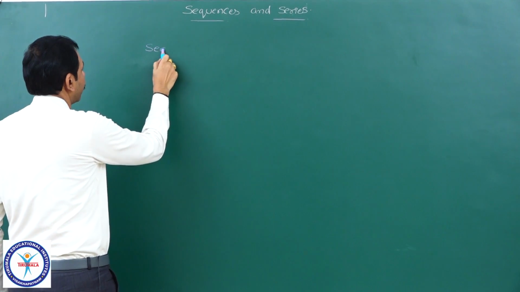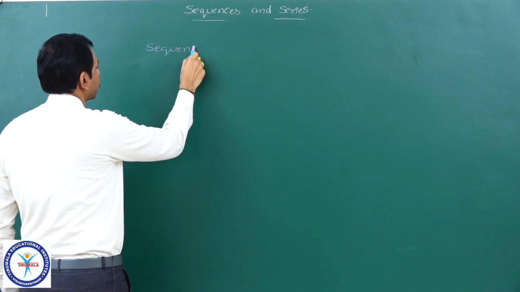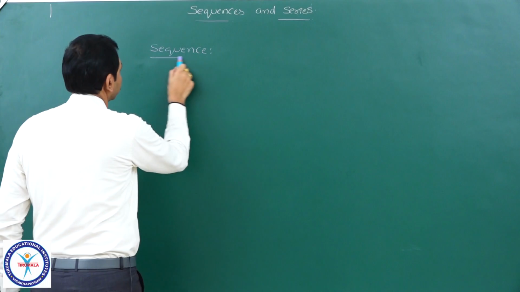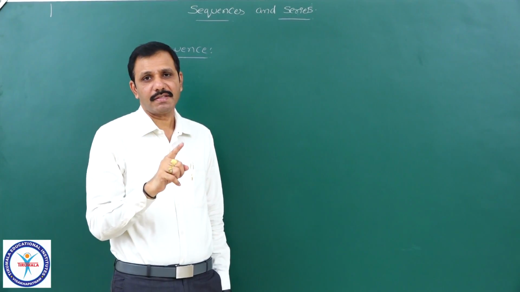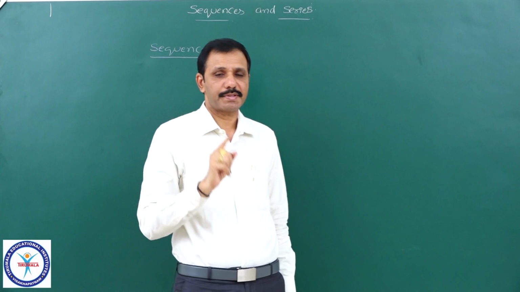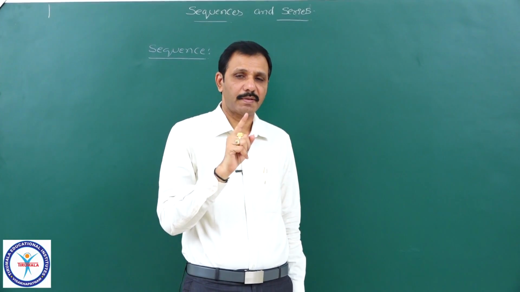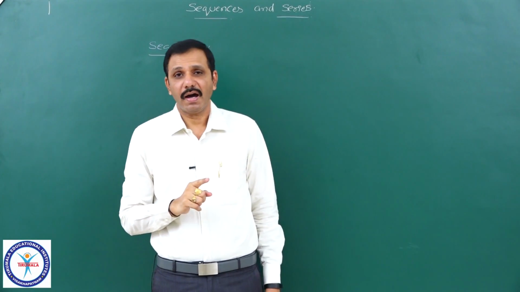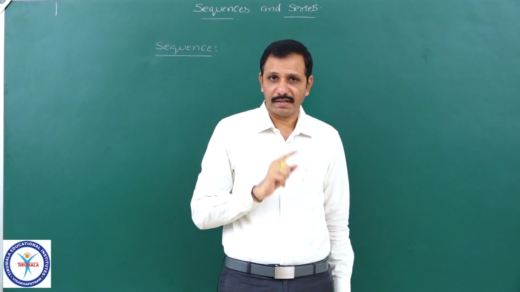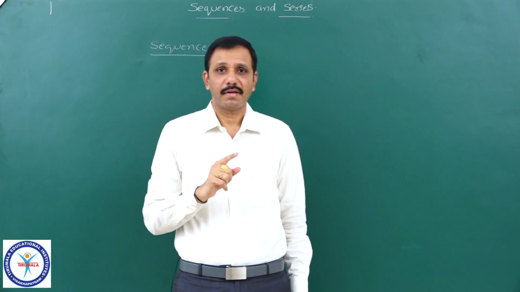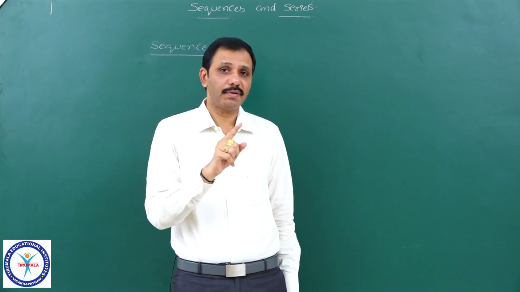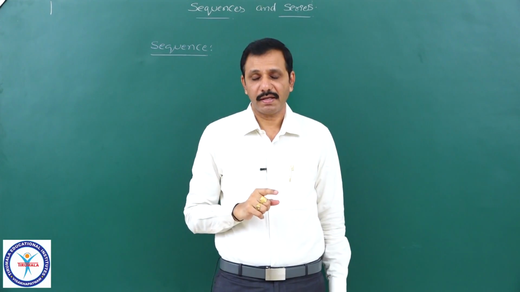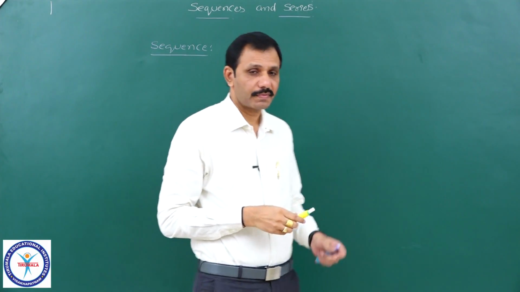First, we will see what is a sequence. A sequence is a set of terms or set of numbers arranged in a definite order by some definite rule, or according to some definite rule, is called a sequence. See here.